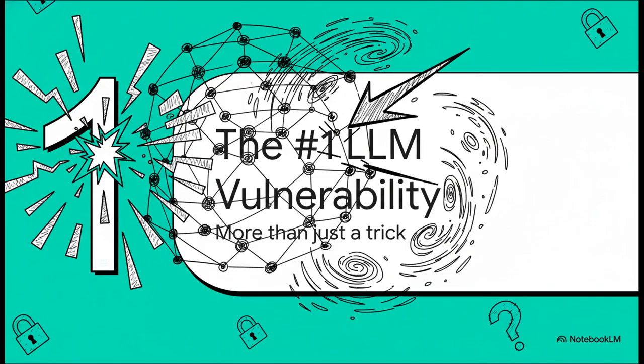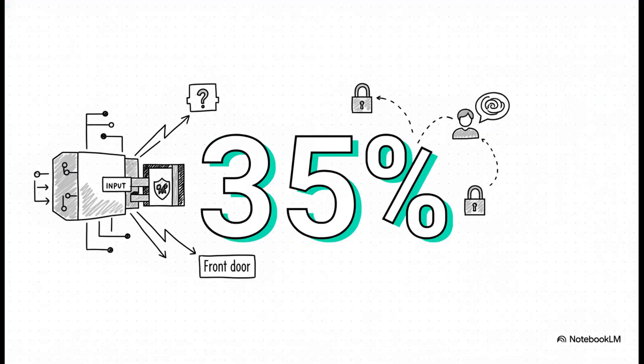All right, first things first, let's really establish why this is so much more than just some clever trick. We're not talking about some theoretical attack you'd find in a research paper. We are talking about the biggest, most common security problem in AI today. Check this out. According to a report from Adversa AI, a staggering 35% of real-world AI security incidents come from simple prompts. Think about that for a second. This isn't some complex code exploit. The attack is literally walking right through the front door, using the exact input method the model was designed for.